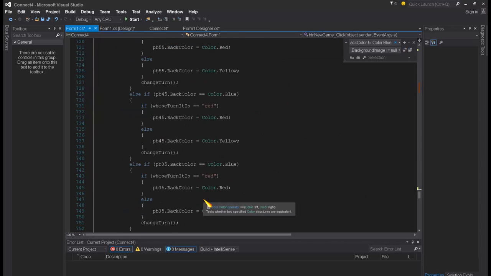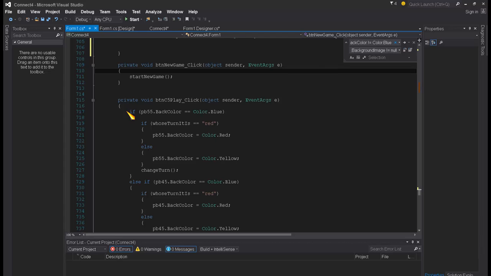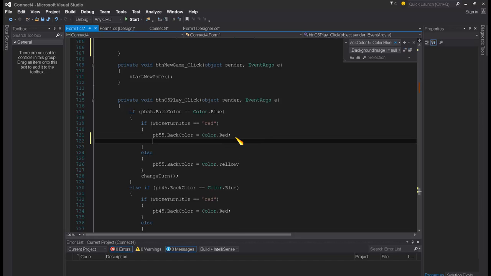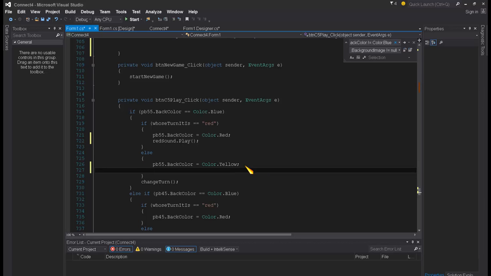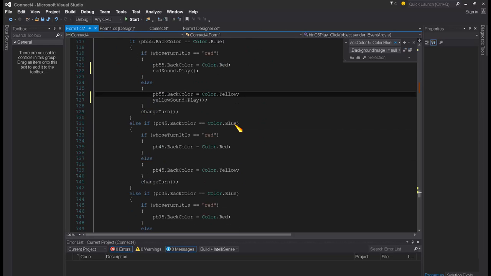Okay, so now whenever the person plays, for example, I'm just going to add this line of code. Whenever red plays, I'm going to say redSound.Play. And whenever yellow plays, I'm going to add the line yellowSound.Play. Okay, so let's see, this is column 5.